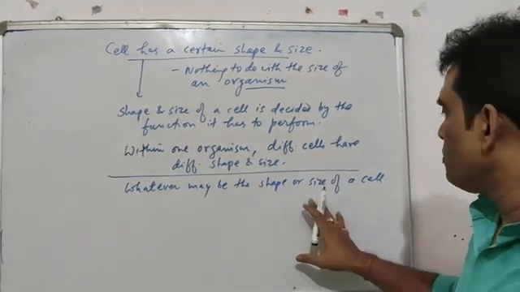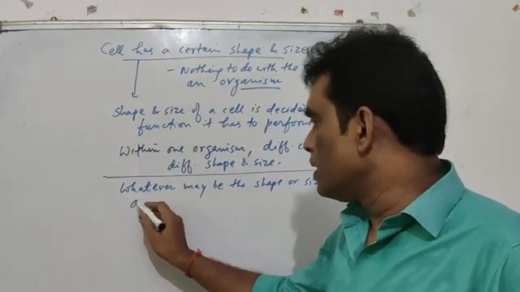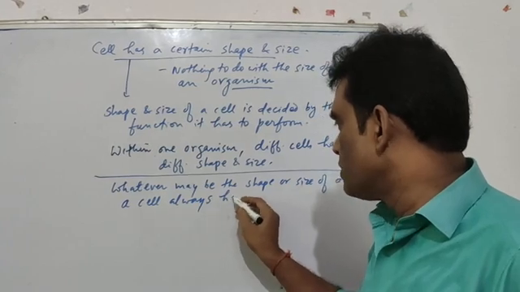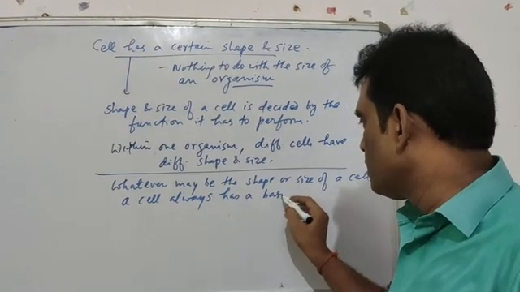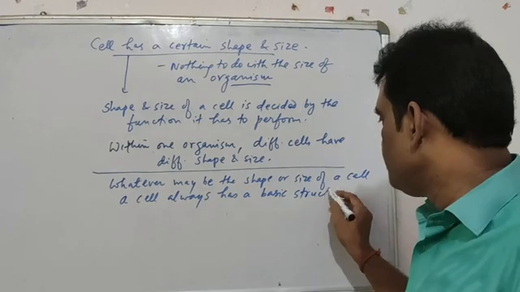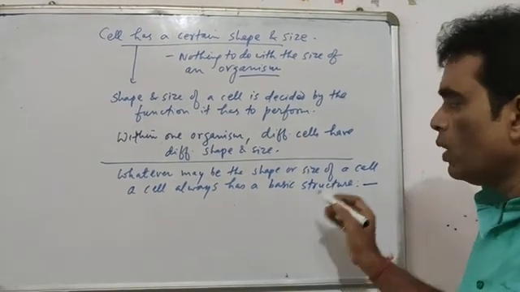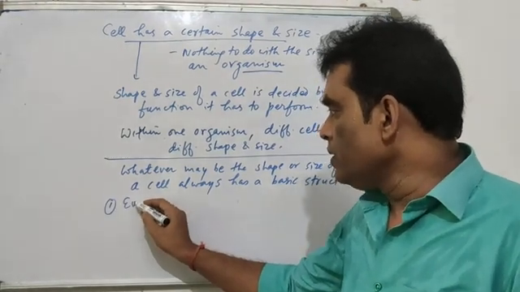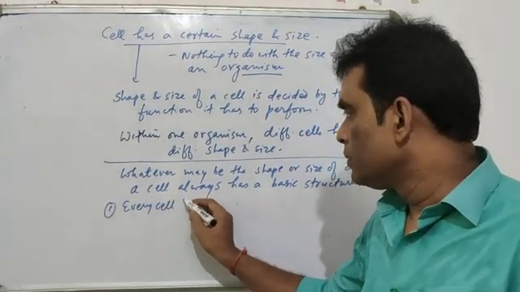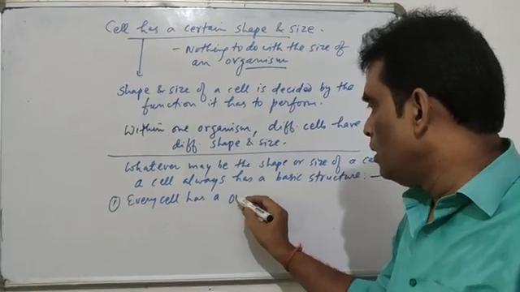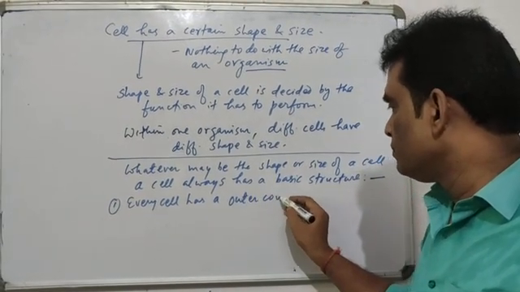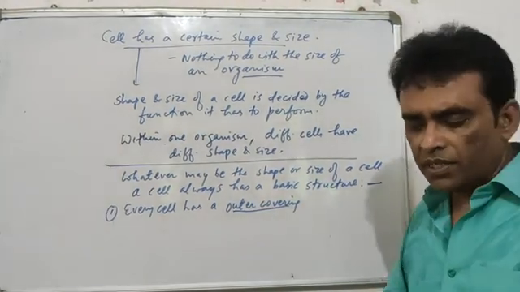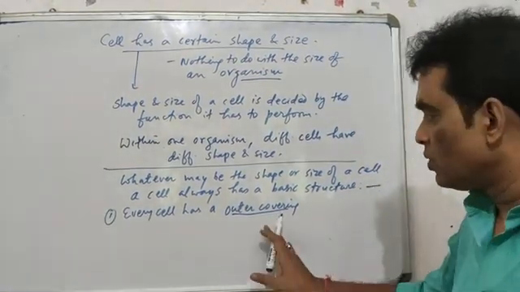But whatever may be the shape or size of a cell, it always has a basic structure. What is the basic structure? The first thing, every cell has an outer covering. Each cell is surrounded by a cover that is called the outer covering.